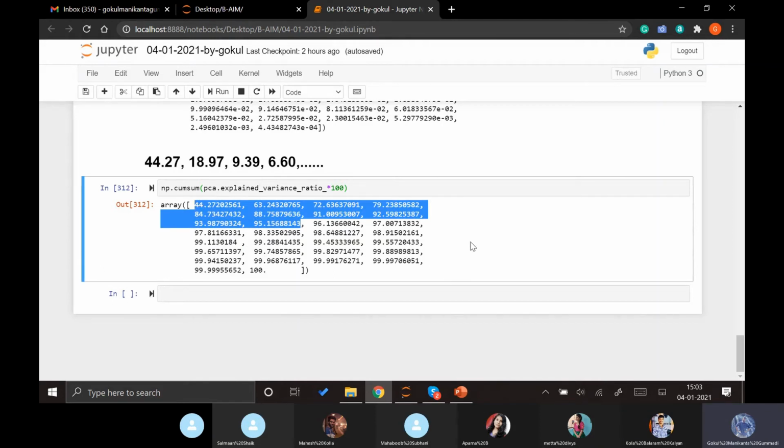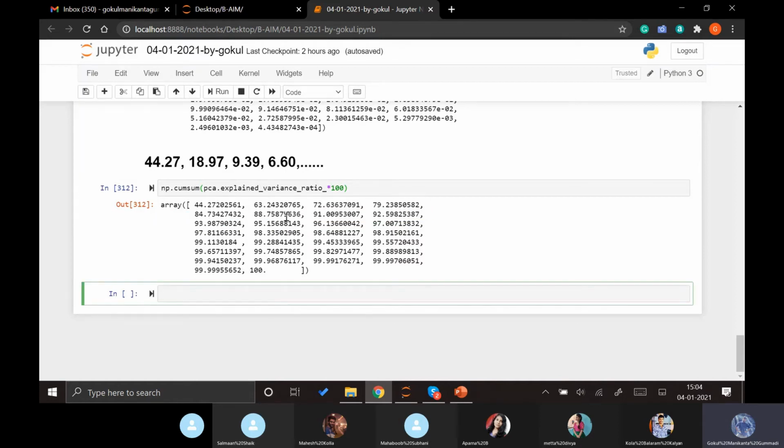So this is how we understand how many components we need to reduce our data into. As the basic common assumption, we go with the 95% rule. So here we see that the first 10 components are explaining 95% of the previous data.